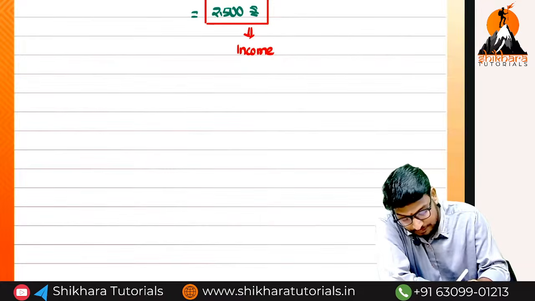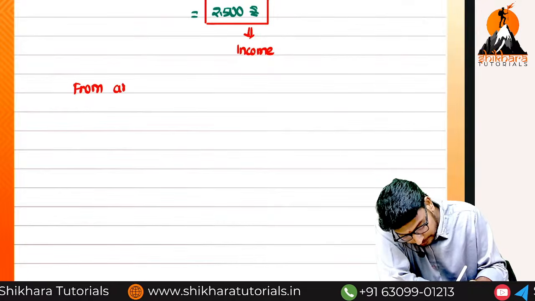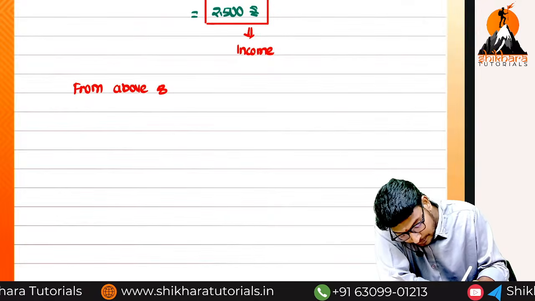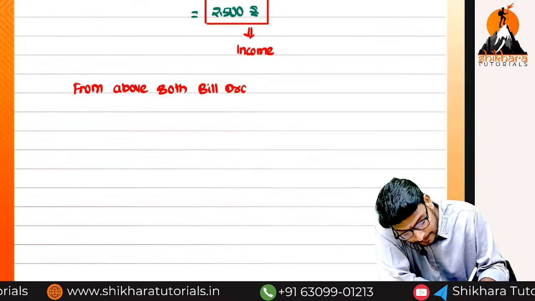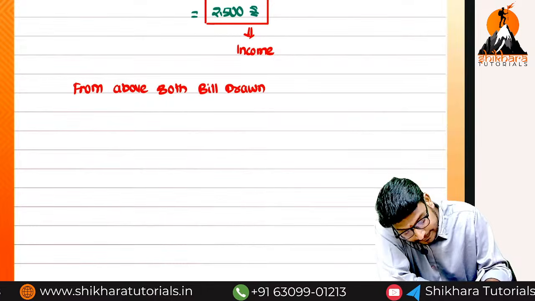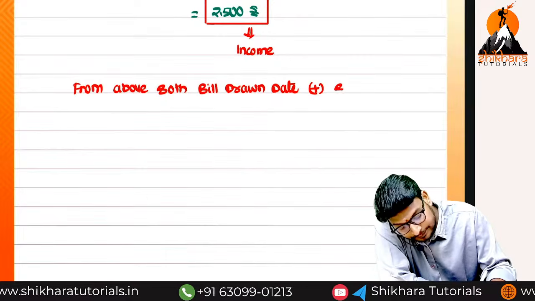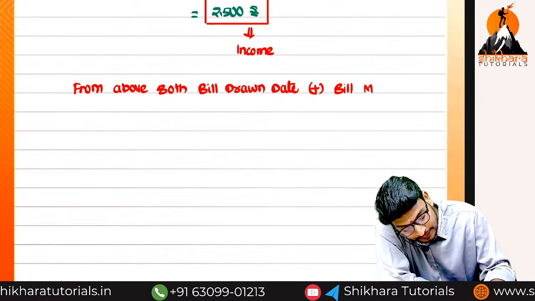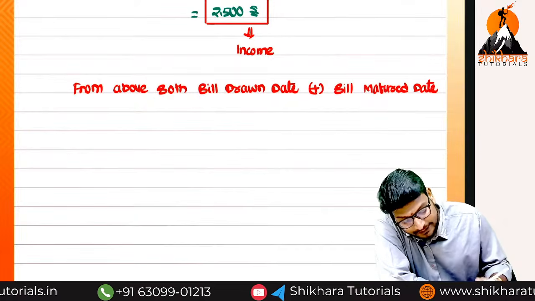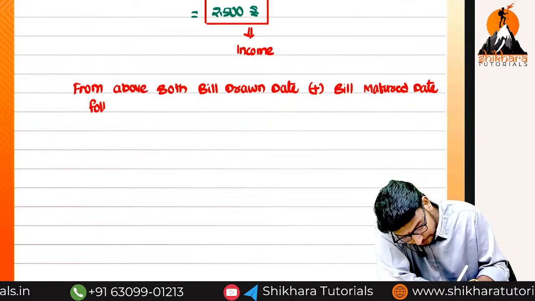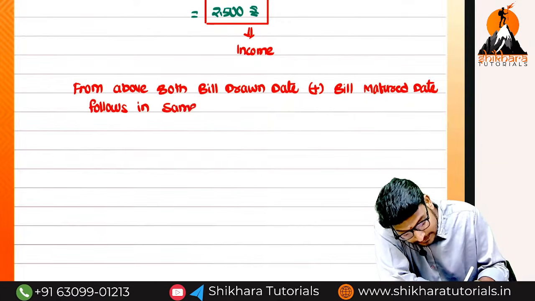So from the above, the bill drawn date plus the bill matured date fall in the same year or a different year?